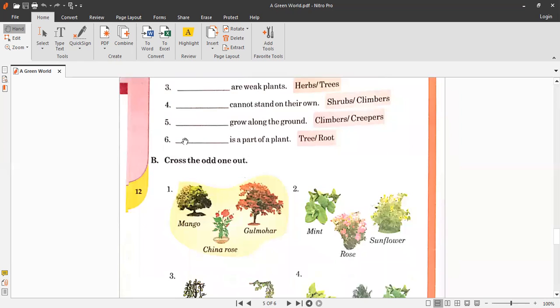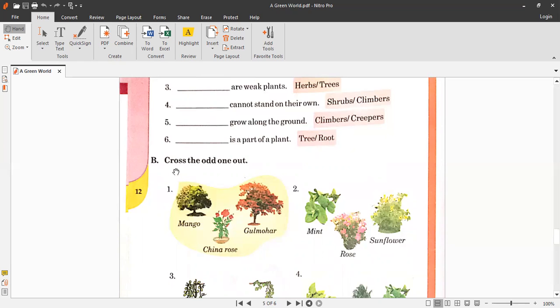The last statement is dash is a part of a plant. Tree or root? Tree is not a part of a plant because tree itself is a plant, and the answer is root. Root is one of the main parts of a plant. So write root with capital R. Root is a part of a plant.